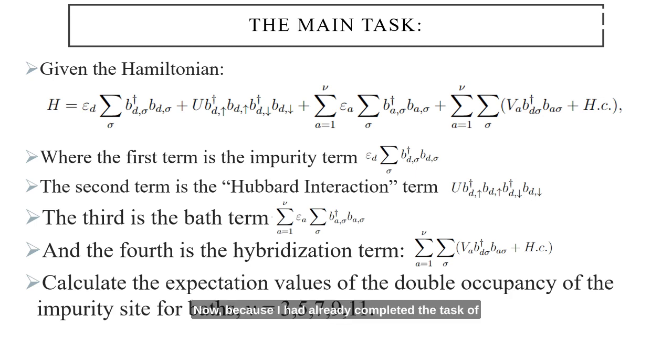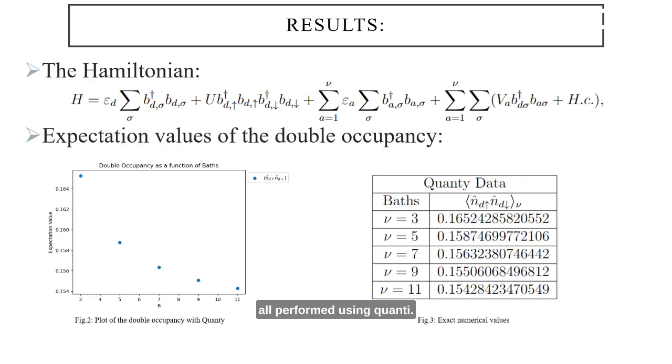Now, because I had already completed the task of replicating the results of a paper, the main task of performing benchmark calculations of this embedding Hamiltonian was a very natural extension, with only a few more complications for adjusting the variables for each term. For this embedding Hamiltonian, the interaction strength was non-zero, so the Fermi function for exact analytical solutions did not apply. Hence, the benchmark calculations were all performed using Quanti. With Quanti, the strategy was to create the Hamiltonian, then solve for the ground state. And with the ground state, we can then calculate the expectation values of the double occupancy, and we can calculate the ground state density matrix for each value of the baths nu and for different coefficients.